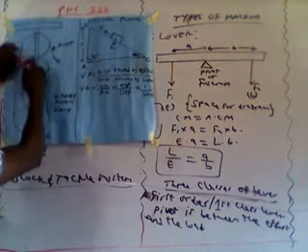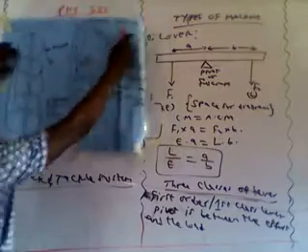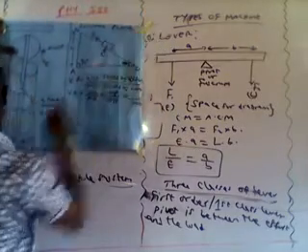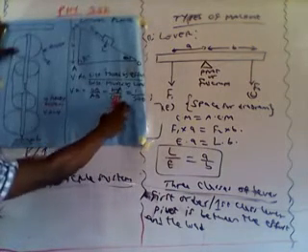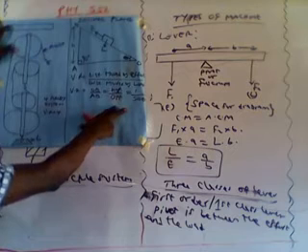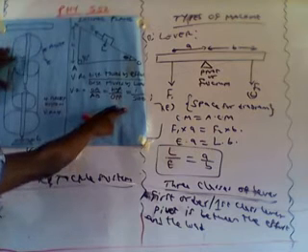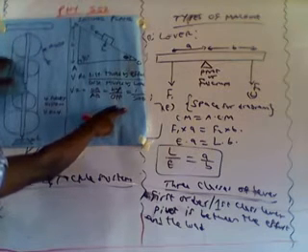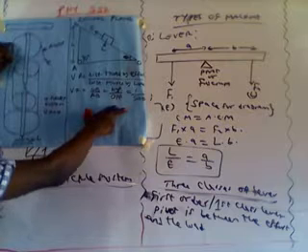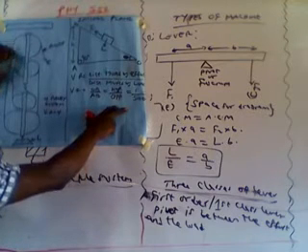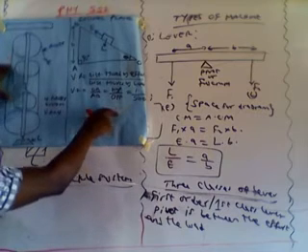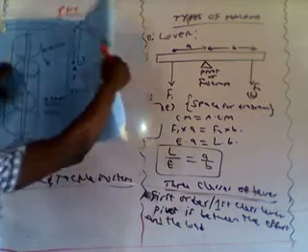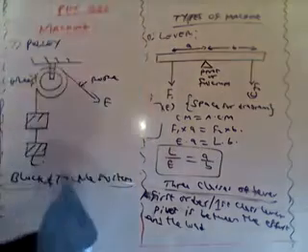All these 4 wheels are connected by a single what? A single rope. So if you want to find the velocity ratio of a pulley system, it depends on the number of wheels that you have. For a 4 pulley system, 1, 2, 3, 4, the velocity ratio here is 4. If it is a 5 wheel pulley system, the velocity ratio is going to be 5. If it is a 6 wheel pulley system, the velocity ratio is going to be what? 6. So you take note of that.